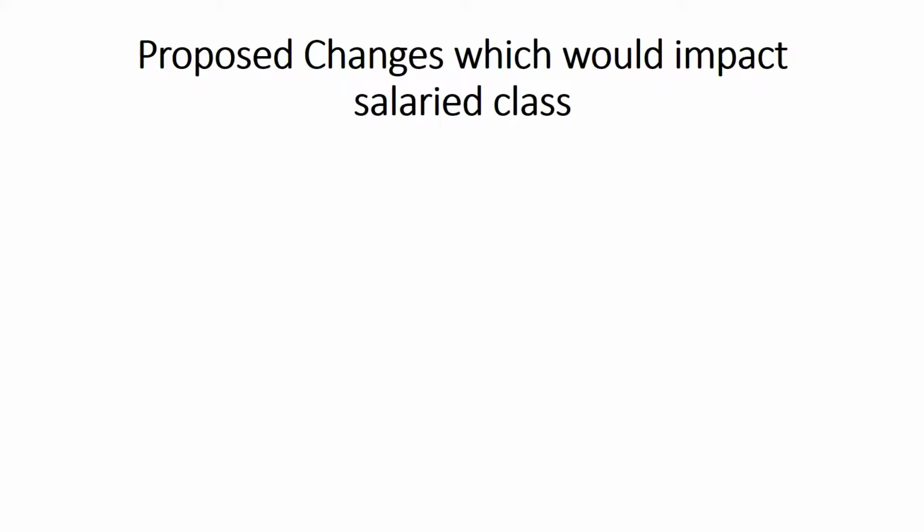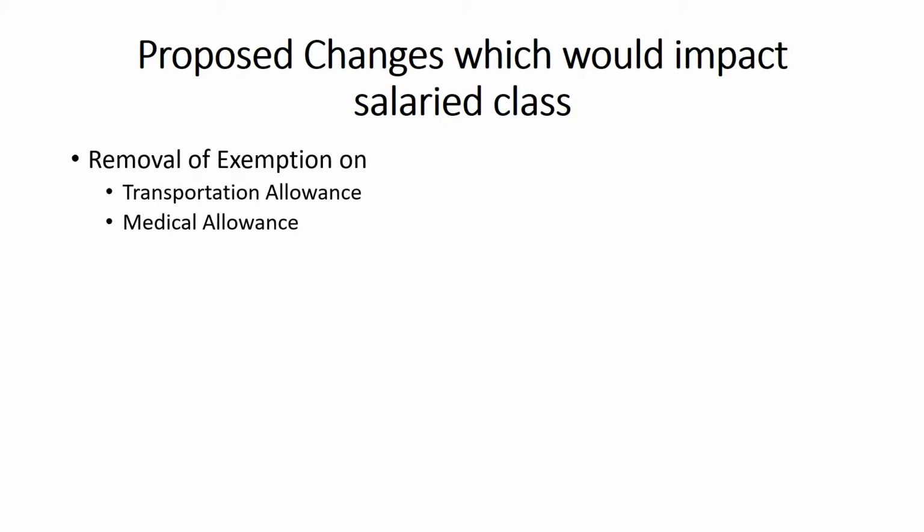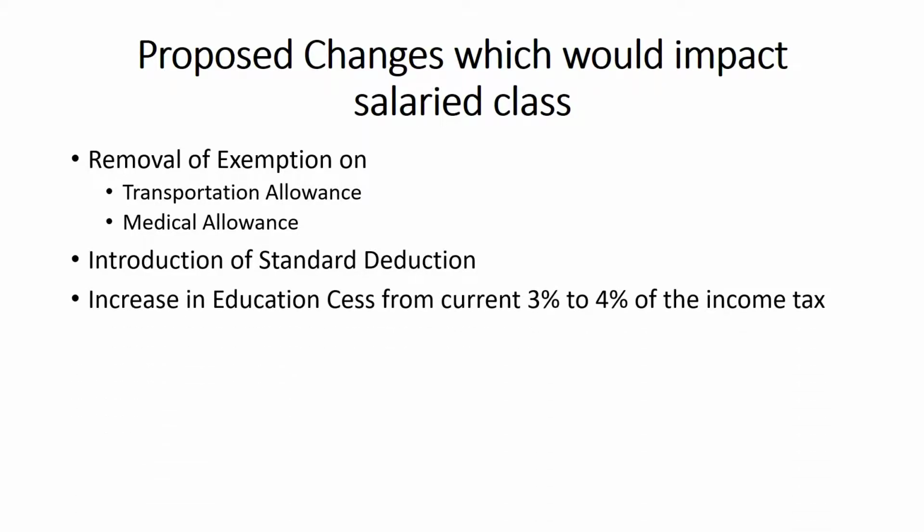Let's have a look at the changes first. He has removed exemption on transportation allowance and medical allowance. He has introduced standard deduction. There is an increase in cess from 3% to 4%.